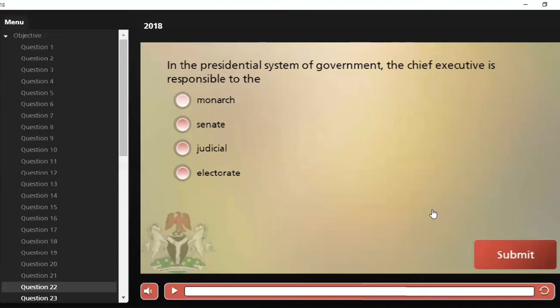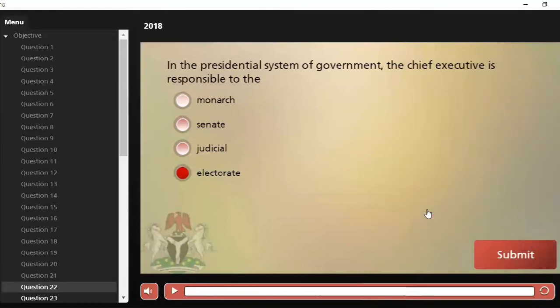Of course, we know the chief executive in the presidential system of government is also known as the president, and he is responsible to the electorate who voted him to power.